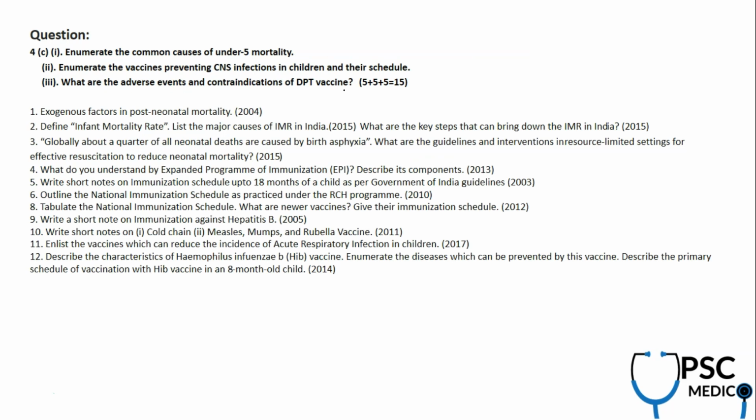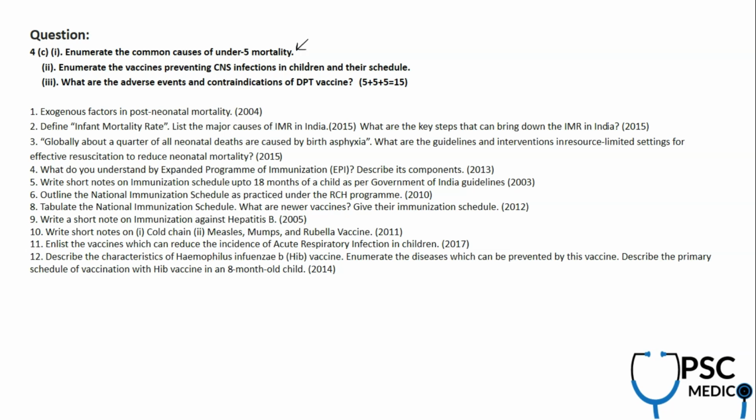Finally, what are the causes of under-5 mortality? What are the vaccines which prevent CNS infections in children and their schedule? And they're actually asking about the meningococcal vaccine. And what are the adverse events and contraindications of DPT? It even includes DPT, because tetanus is kind of a CNS infection again. They're asking about adverse events and contraindications of DPT. This is from the vaccination or immunization part of pediatrics, along with a touch of preventive pediatrics to it.